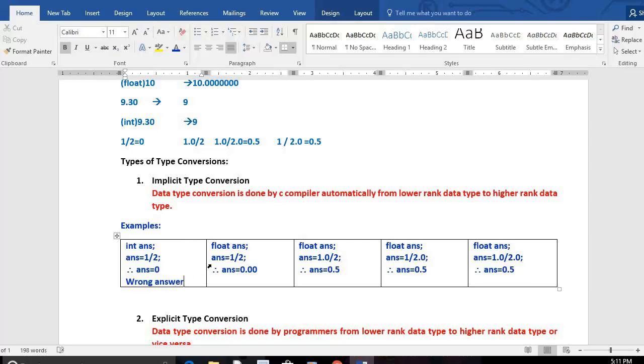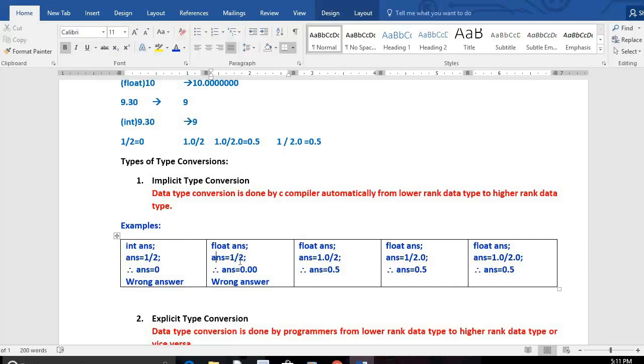See this example. Float answer. Answer is of which type? Float type. Then also we get a wrong result. We won't get 0.5 here. Why do we get a wrong answer? Can you tell me? The LHS is float type, the RHS is of integer form. That means the receiver is ready to receive a number with a fractional part, but the person who is giving the result is giving an integer.